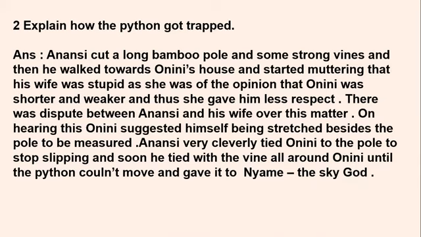So he muttered by himself, and he said that my wife is stupid. She says that the python is shorter and weaker, and she gives him less respect, everything, as if he had a big fight in the house, and he was muttering to himself. As such, nothing had happened, but he just wanted to grab the attention of Onini. He wanted to trap him. So near the place where Onini lived, he went there and he started doing all this acting.